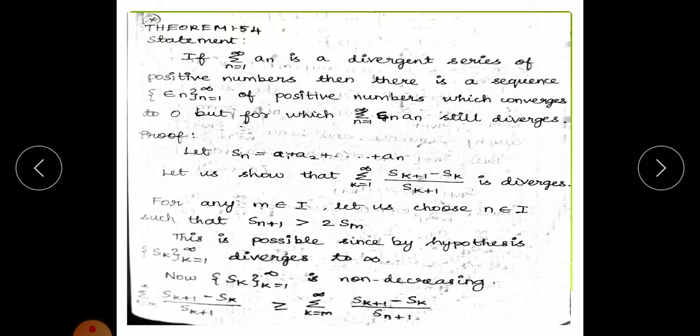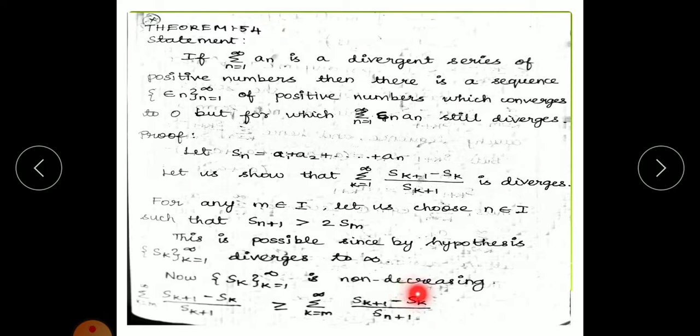So let us take Sn equal to a1 plus a2 up to an. Now let us show that summation (Sk+1 minus Sk) divided by Sk+1 diverges. For any m belonging to I, let us choose n belonging to I such that Sn+1 is greater than 2 Sm. This is possible since, by the hypothesis, Sk, k equal to 1 to infinity, diverges to infinity.